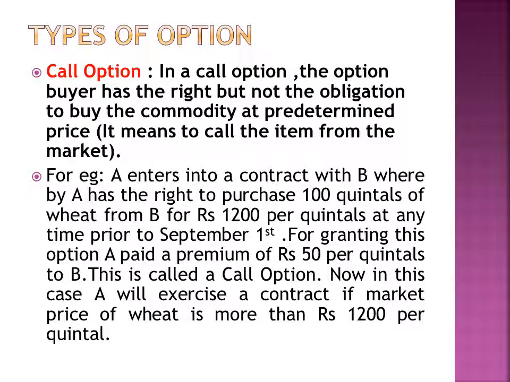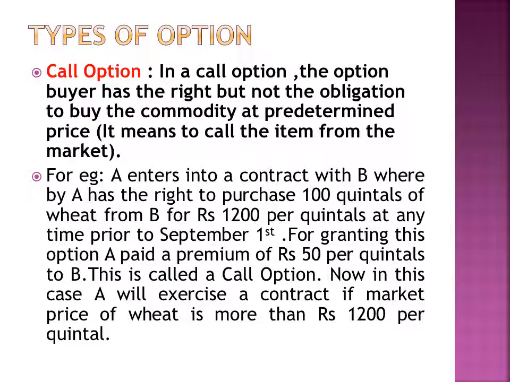Now, in this case, A will exercise the contract if the market price of wheat is more than 1200 per quintal. That is, in this contract, A has entered into a contract that A will purchase 100 quintals of wheat from B for rupees 1200 per quintal at any time prior to September 1st. That is, before September 1st, he will be purchasing 100 quintals of wheat at a price of 1200 per quintal from B. Now, for this right, A has paid rupees 50 per quintal to B as option premium.